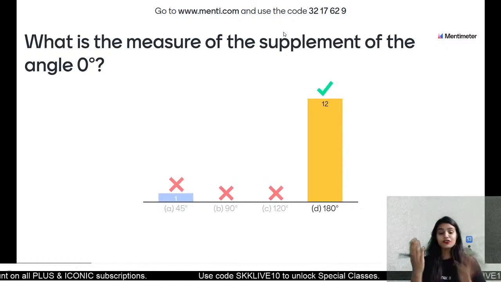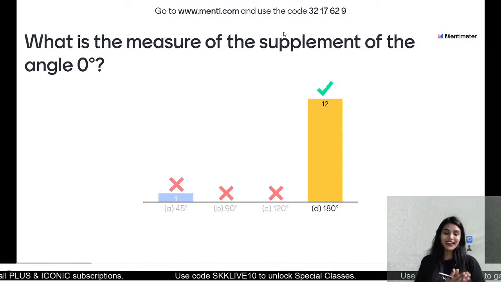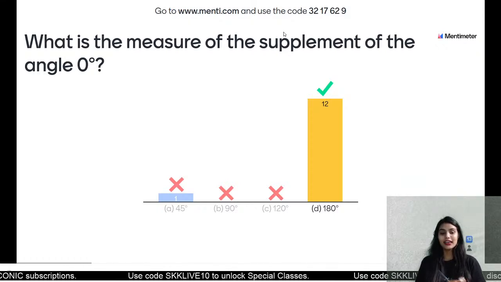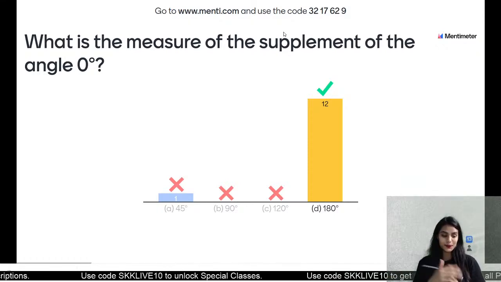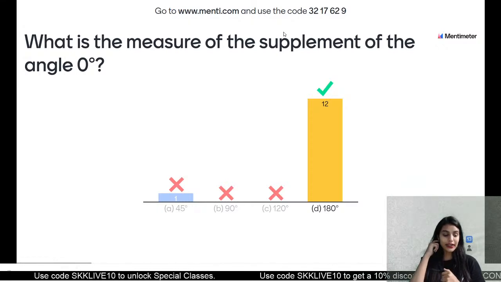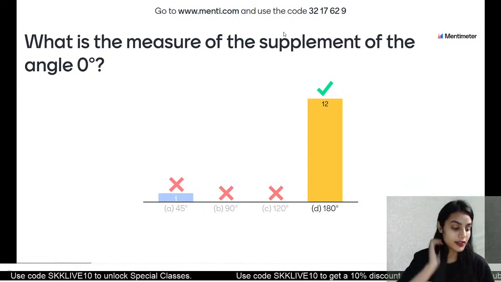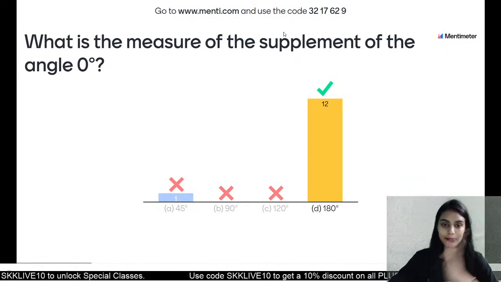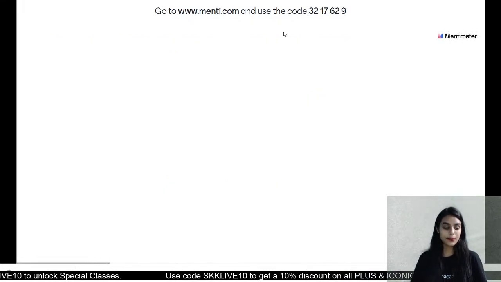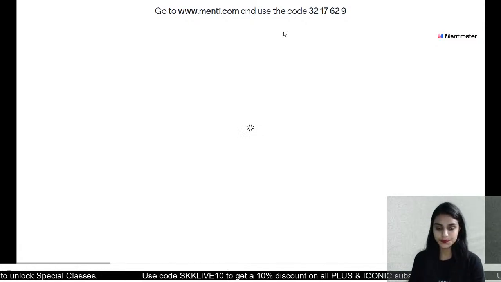Arey yaar, 45? How would that be 45? Class, that would not be 45, bache. 0 degree. What would you add to 0 so that it becomes 180? That is 180 only, na? That would be 180 only. 180 plus 0 is 180. That would be the supplement of 0. Great.